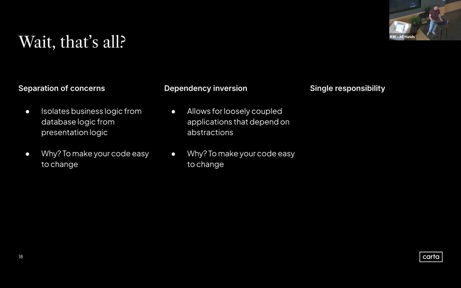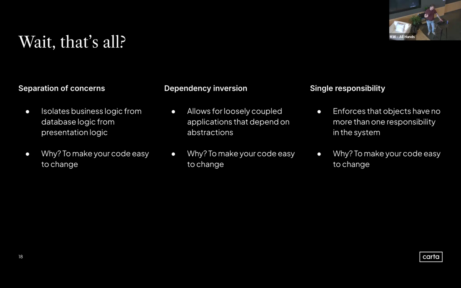Single responsibility. It's this idea that an object in an object-oriented language must only have one responsibility in the system. Can't have two, can't have three. It's one responsibility. Why do we do that? Probably surprising to no one at this point. It's because we need our code to be easy to change. If you have one responsibility, it's easy to test it and isolate it and change that code without affecting other parts of the system.